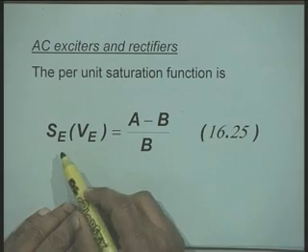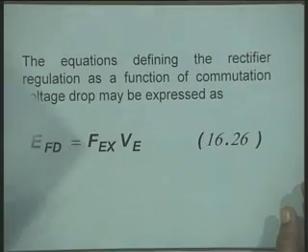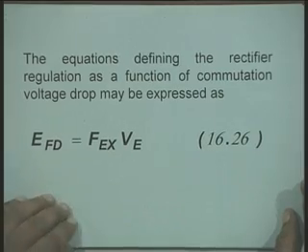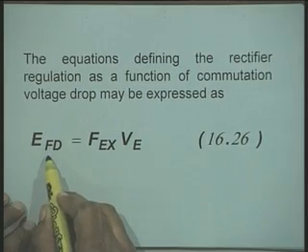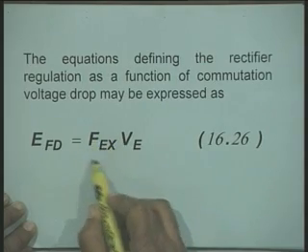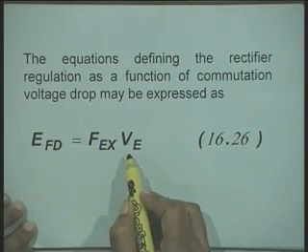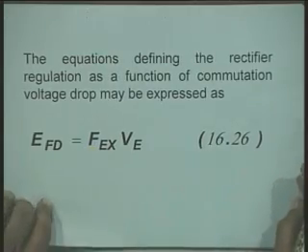Now, the output of the rectifier is denoted by EFD, that is a function FEX, a multiplying factor, into VE. This is very important. This FEX is a very complex function, as we will see, because we have to model the rectifier characteristic.